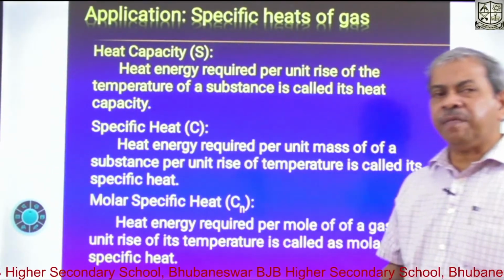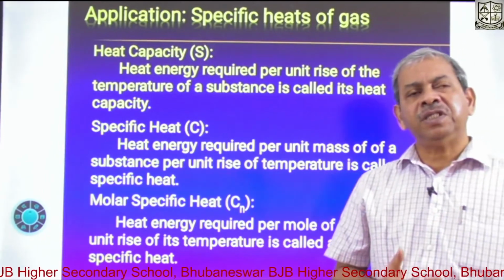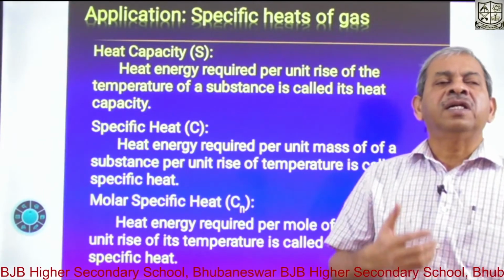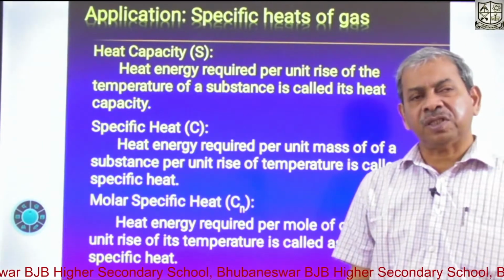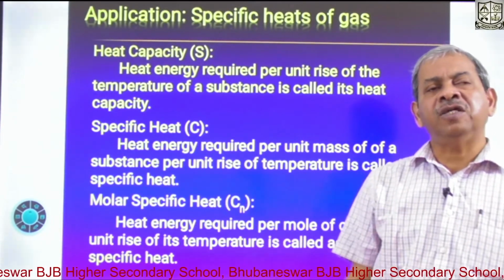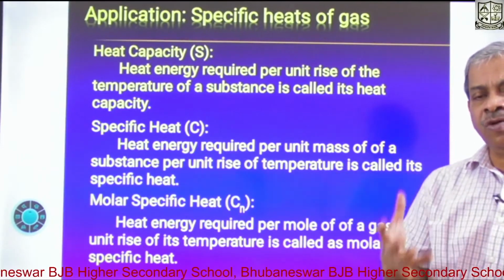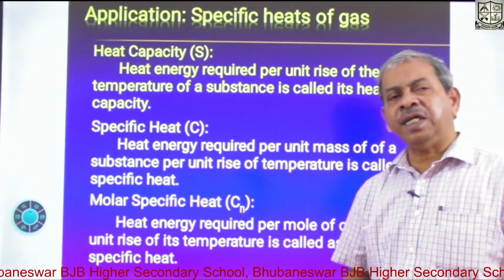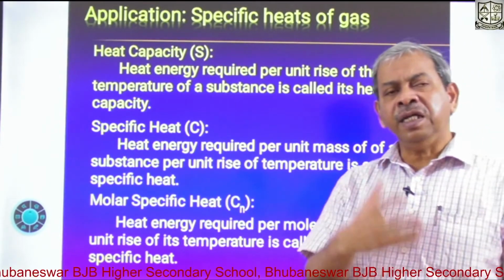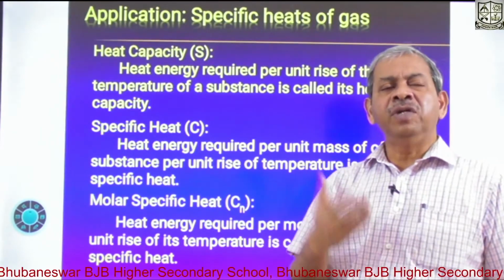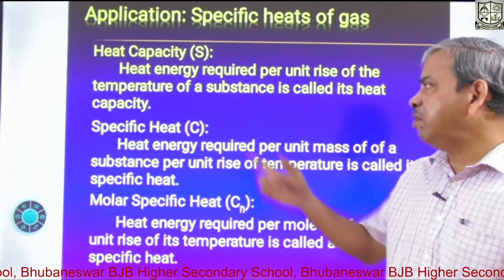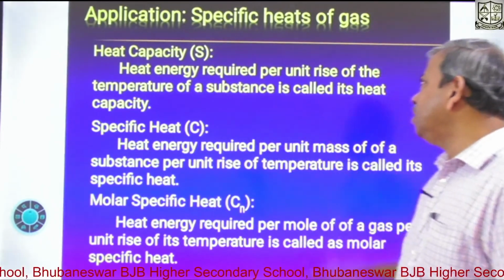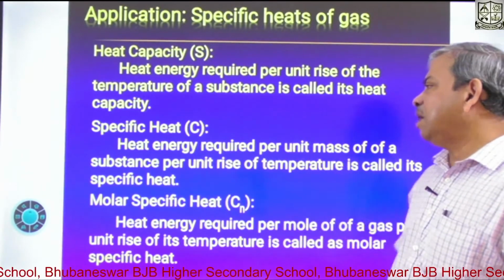So what is heat capacity? Heat capacity of a system is nothing but how much heat a system absorbs for unit rise of its temperature. When you give heat to a system, its temperature rises. So heat required for unit rise of temperature is called its heat capacity. So I have defined for you, heat energy required for unit rise of temperature is called heat capacity.